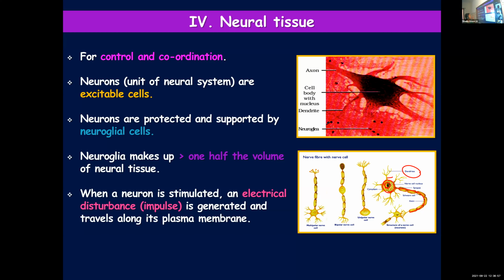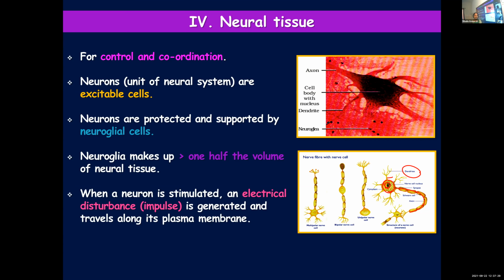Neurons are the units of the neural system, and they are excitable, means they get excited, and an impulse will be generated which will get transmitted along the neuron until it reaches the nerve endings, and once it reaches the nerve ending, it will cross the synapse and the impulse will be transmitted to the next nerve cell. Okay, children, is that clear? More about neurons and transmission of impulses you will be learning this year in animal physiology.